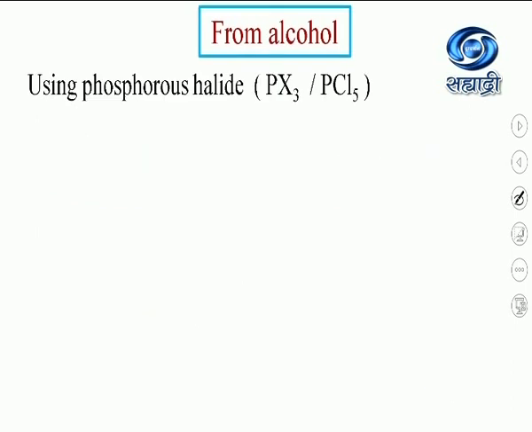The next method is using phosphorus halide. Why is this method used? Because when alcohols are treated with hydrogen halide, the reaction follows the formation of a carbocation, and rearrangement occurs for stability of the carbocation. This is minimized in the method using phosphorus halide.